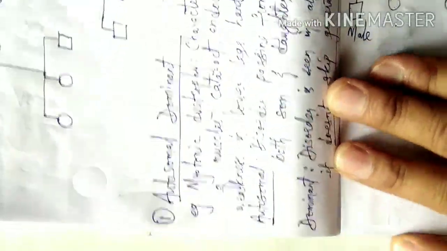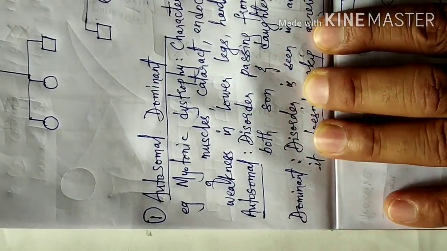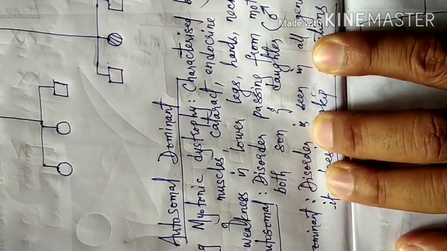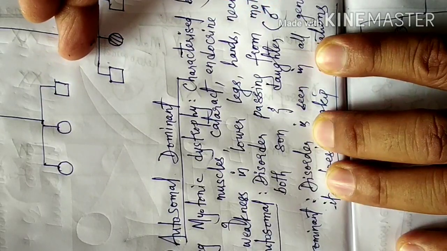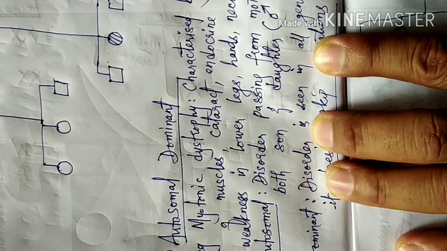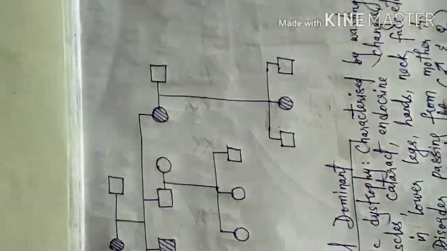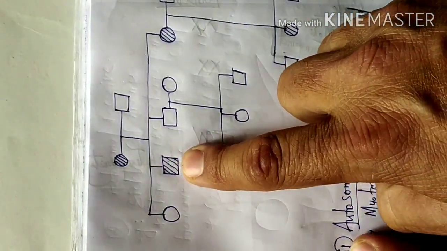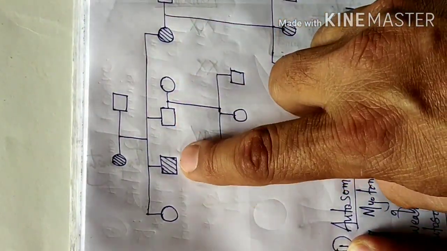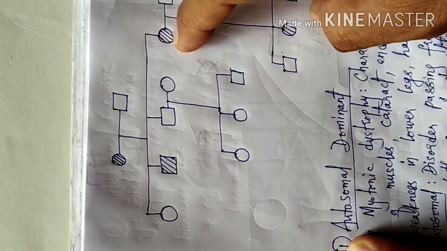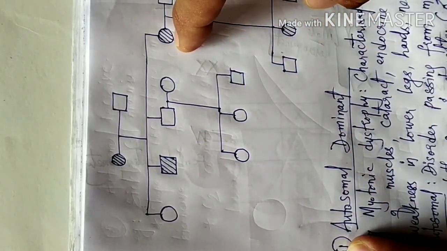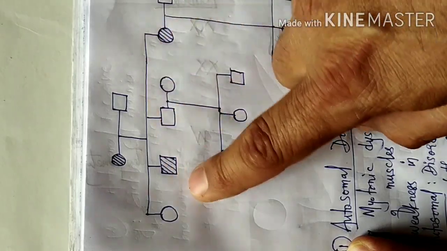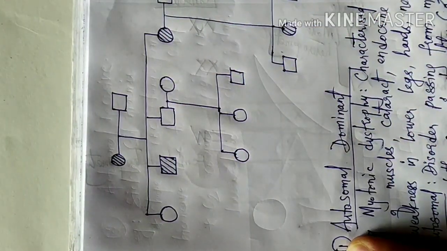Now some more details of why it is called autosomal. If you see the pedigree chart, this disorder is passing from mother to both son and daughter, both male and female. So it is not located in the sex chromosome, it is located in the autosomes.